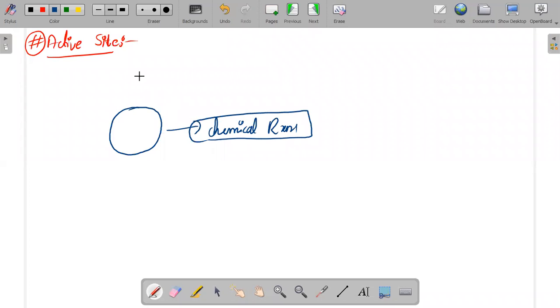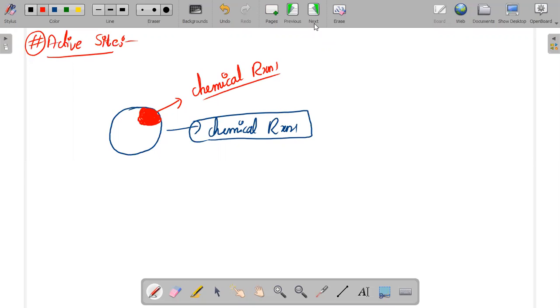Only a certain part, for example this part that I am drawing here, only that part of the enzyme is able to do the chemical reaction. Point to be noted, I am repeating the topic again.